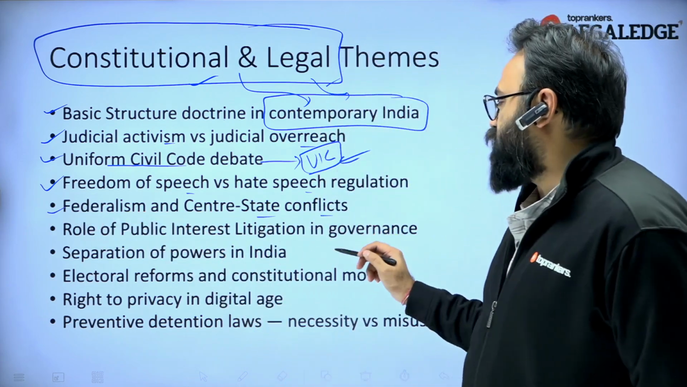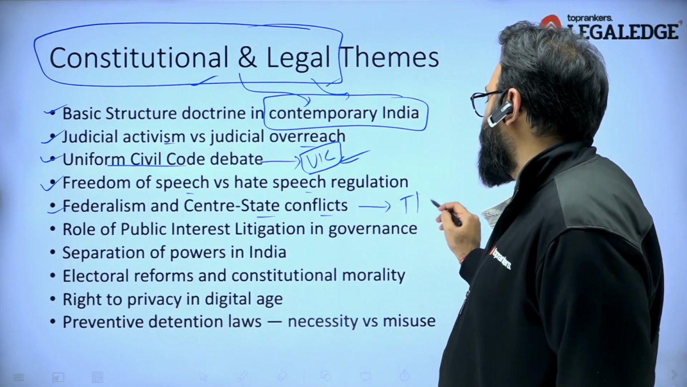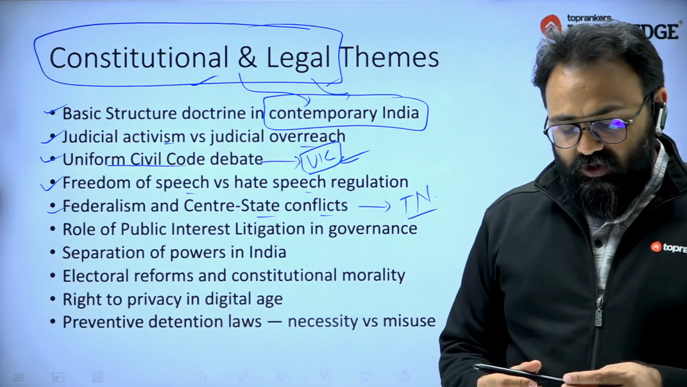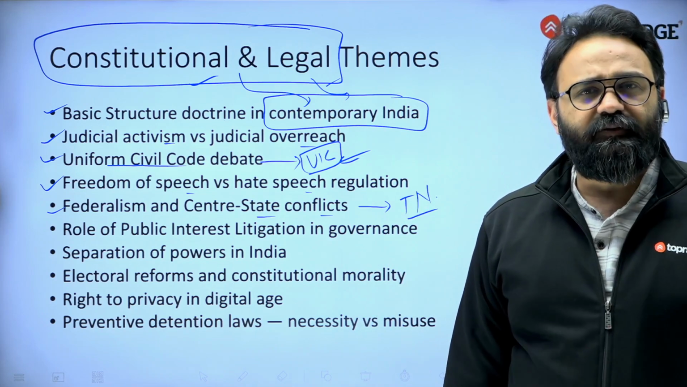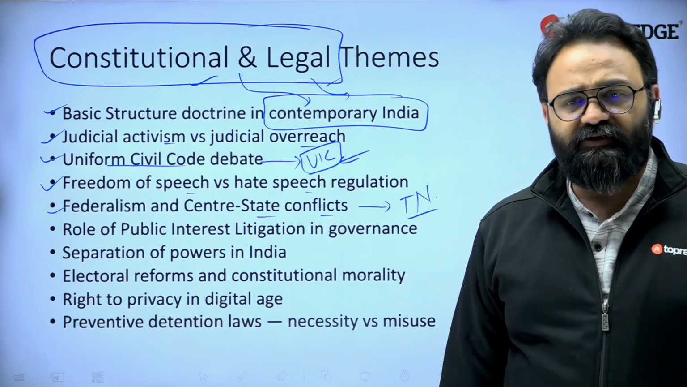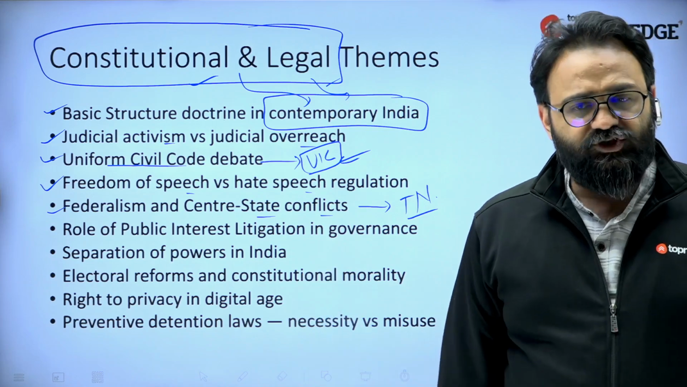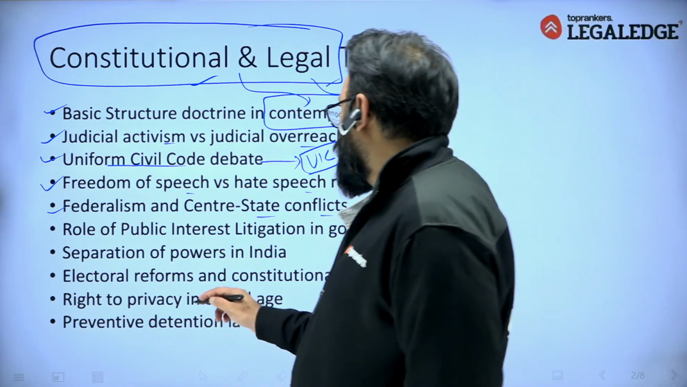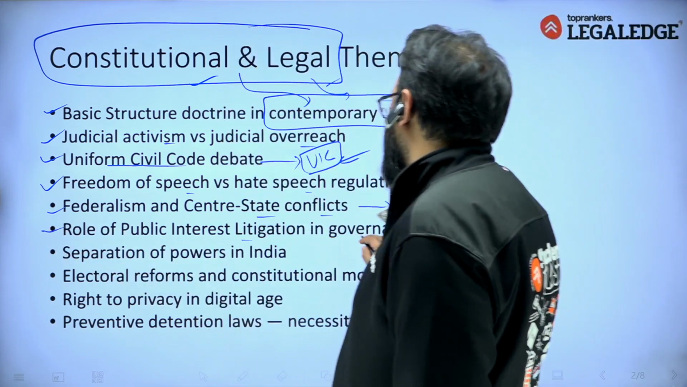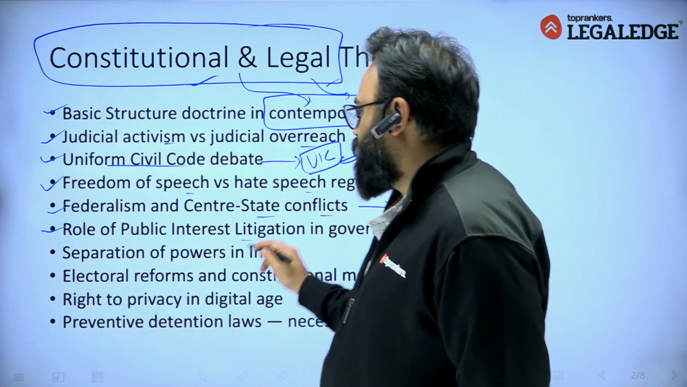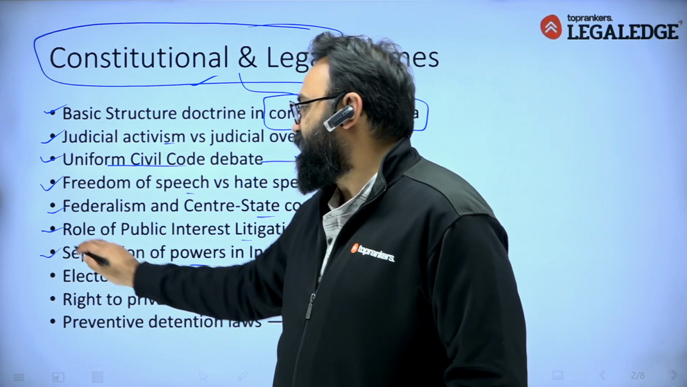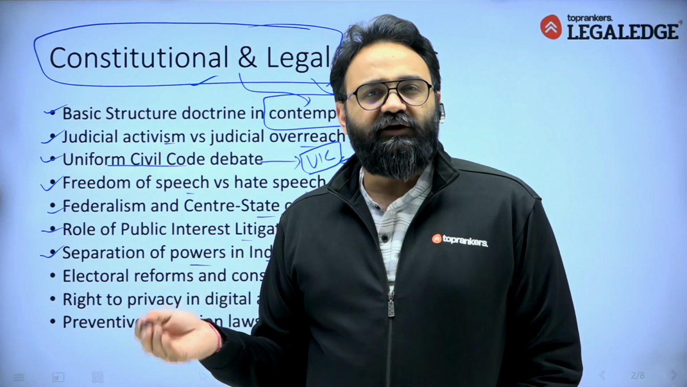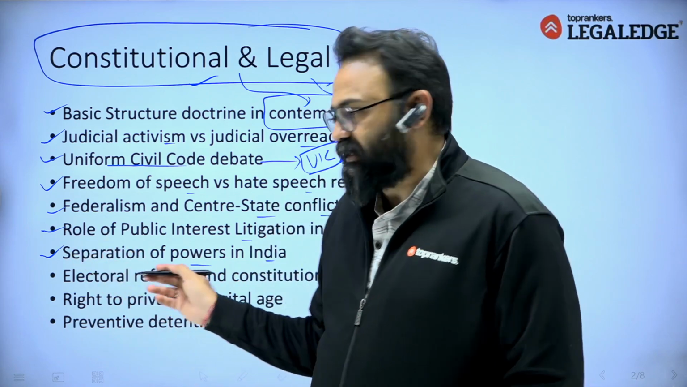Federalism and center-state conflict, mainly in the news because of the Tamil Nadu governor issue, where the governor of Tamil Nadu, R.N. Ravi, was not passing the majority of the bills formed by the Tamil Nadu government, and the Tamil Nadu government even reached the Supreme Court of India. So that is federalism and the center-state conflict. Role of PIL, public interest litigation, in governance is one of the old topics. Separation of powers in India: do we really have that separation of judiciary, legislature and executive, when India does not have the watertight partition which the USA has? That can be asked.